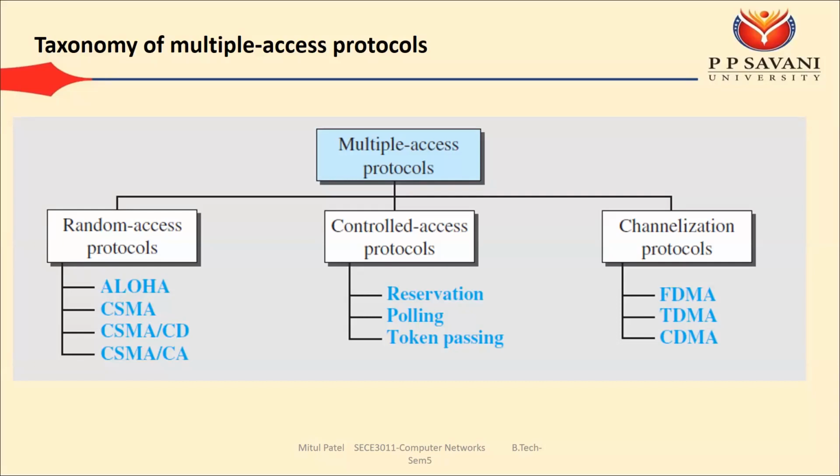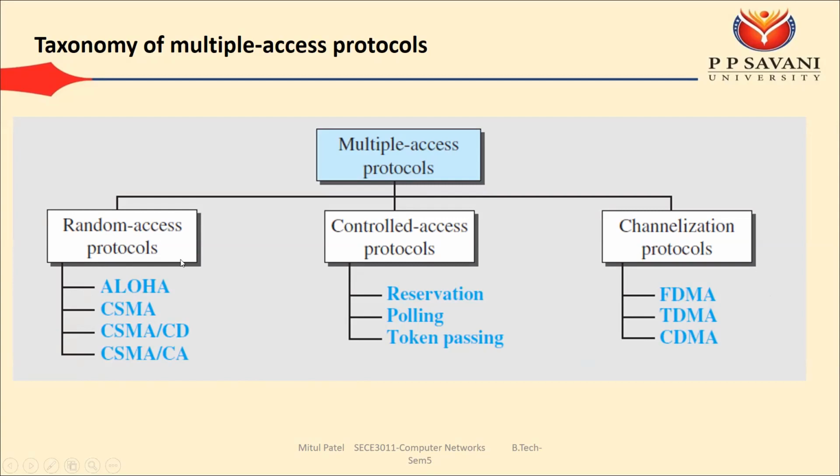While in case of the control access protocol, we have three protocols: reservation, polling, and token passing. The channelization protocols are three types: FDMA, TDMA, and CDMA, that is frequency division multiple access, time division multiple access, and code division multiple access. So this module is about learning 4 plus 3 plus 3, that is 10 protocols, which we have to learn in detail, and that will be the end of module number 4.